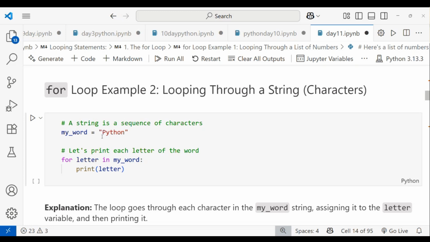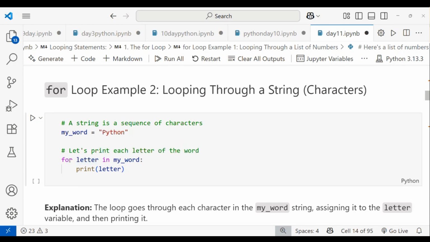Python. You can do the indexing, right? 0, 1, 2, 3, 4, 5, like that. It works like this. This is Python, a sequence of characters, a string. Then we print each letter of your word. I have to print P, Y, T, H, O, N row wise.